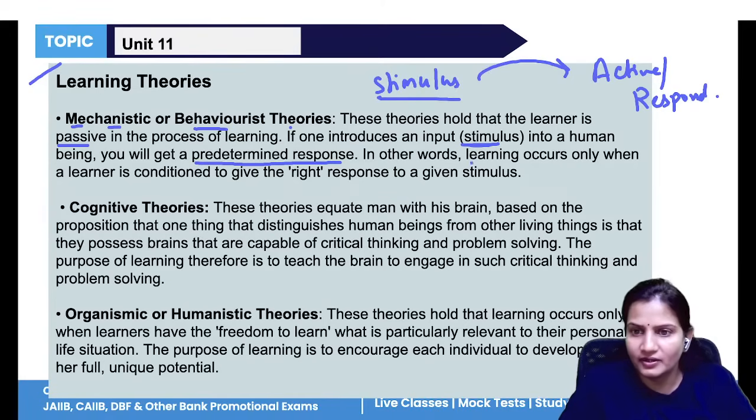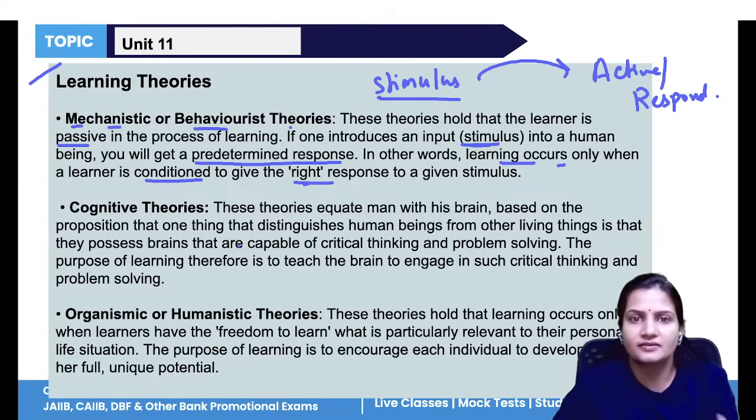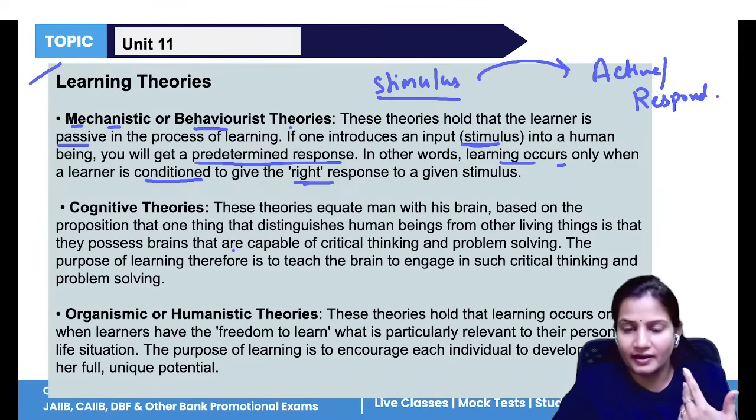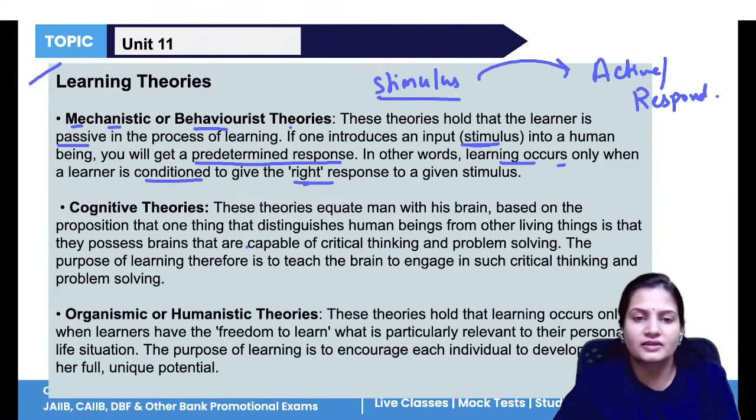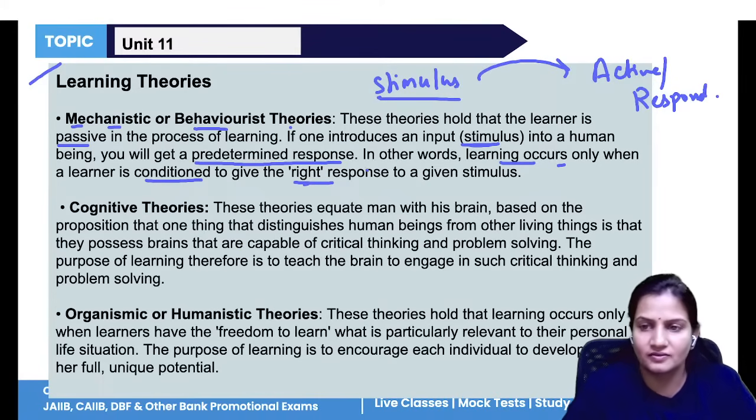In other words, it says learning occurs only when the learner is conditioned to give the right response. When the right stimulus is given, only then will the learner give the right response. All right. The things which I have underlined are very important.